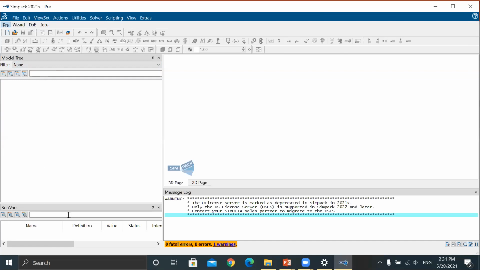Now look here, it is the 3D page and the 2D page. The 3D page shows how your model looks in 3D. 2D means, as I already told you, the box type.